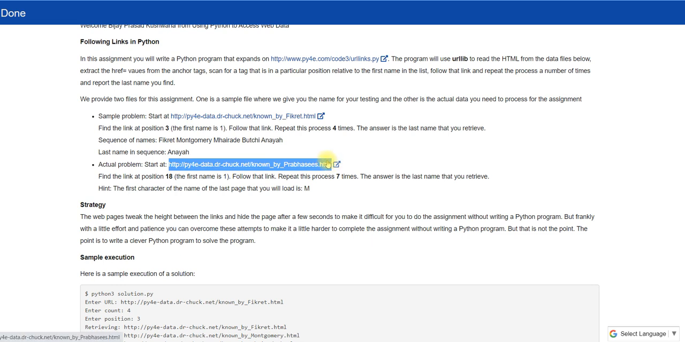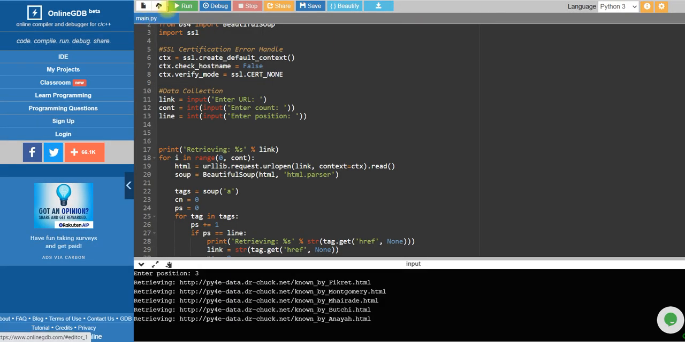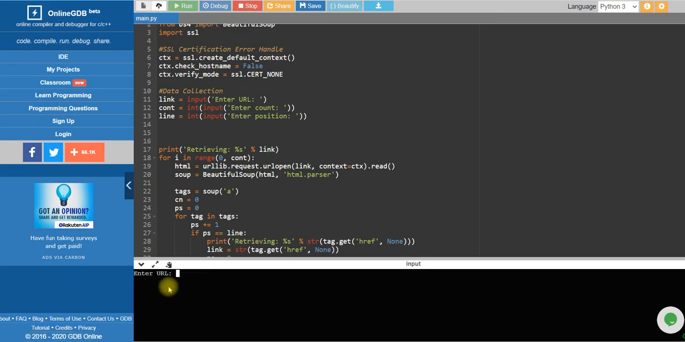Okay guys, and we have to enter the values. In the first one we have to enter 4 3, and here we have to enter repetition 7 18. We have to enter 7 18, and the last load with M. So 7 18. Okay guys, we will enter 7 18 for the actual data. So this is the link, 7 18.